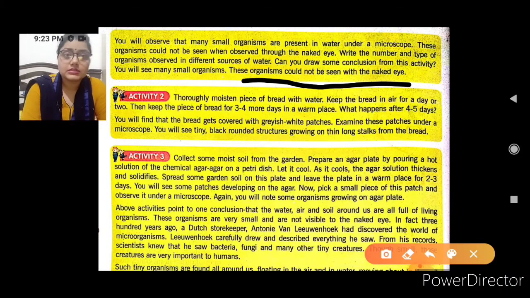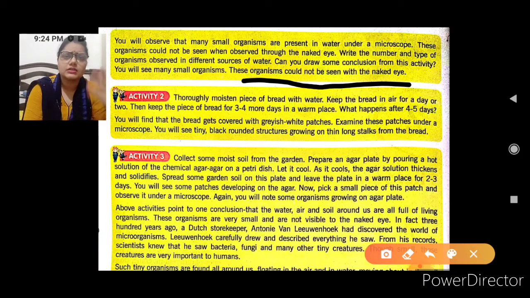Yes, this is one of the activities. You have to perform this activity on your own, but you will not be able to perform it at home because you don't have magnifying glasses or a microscope at home. So just watch this activity and see what observations we can make.